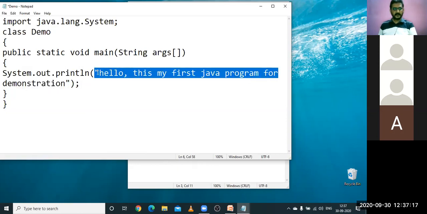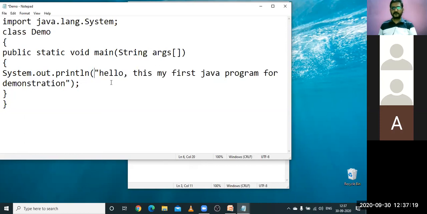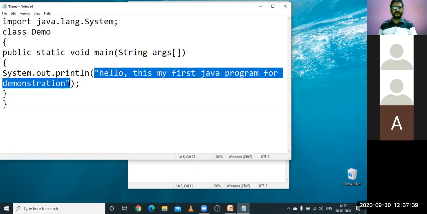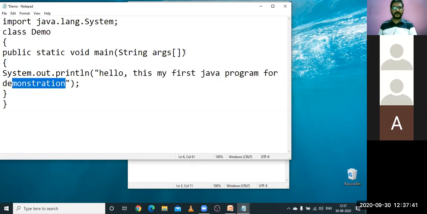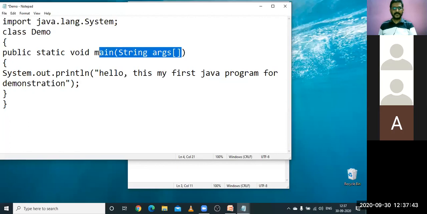This is under double quotes. Under double quotes means what? Anyone can answer. If you write anything between double quotes, open and close double quotes, what do we consider here? It is called a string. It is called a string. So this is an input which we pass as an argument to the main function.